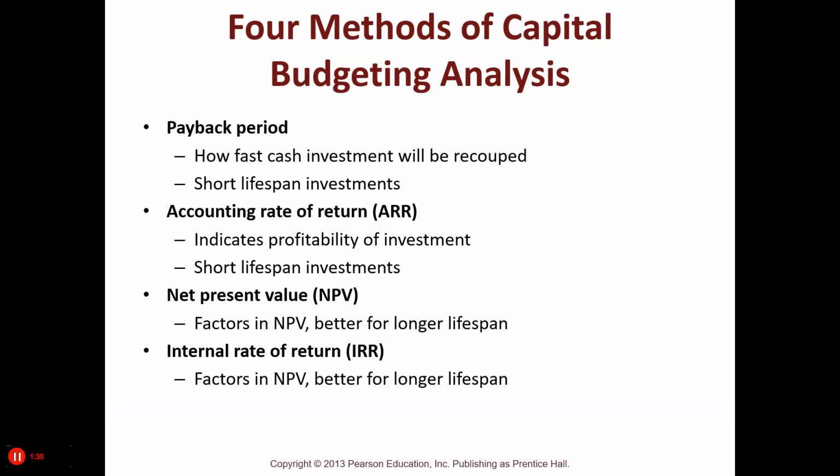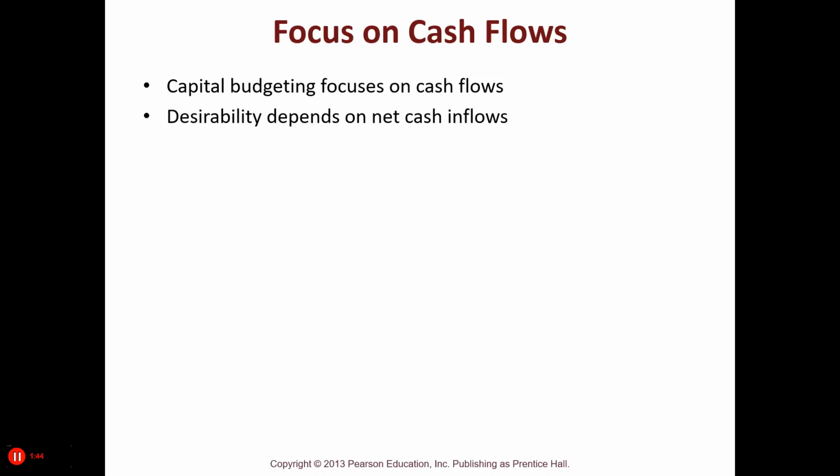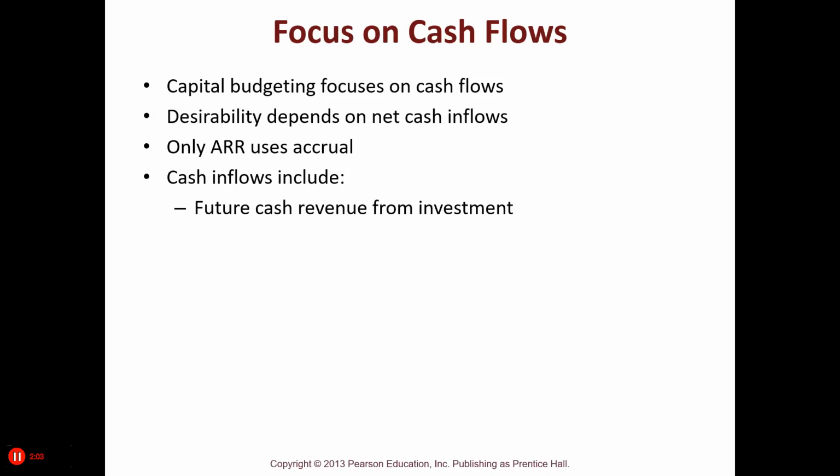Now, these focus on cash flow. Capital budgeting focuses on the cash flow. Desirability depends on the net cash inflows. You want to look at what am I going to spend versus what am I going to get back, and you're always trying to look at it in today's dollars. Now, only the accounting rate of return takes into consideration accrual accounting, cash inflows, future cash revenue from the investment, and future savings and ongoing cash operations.